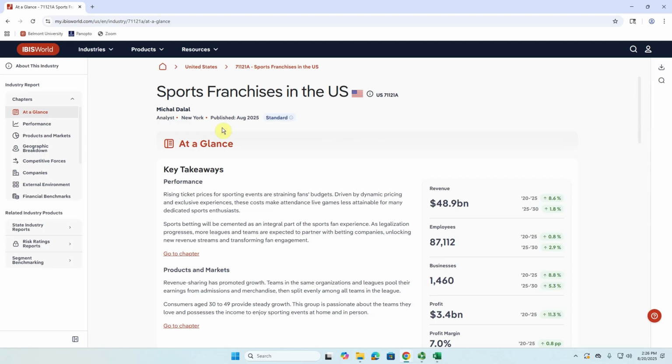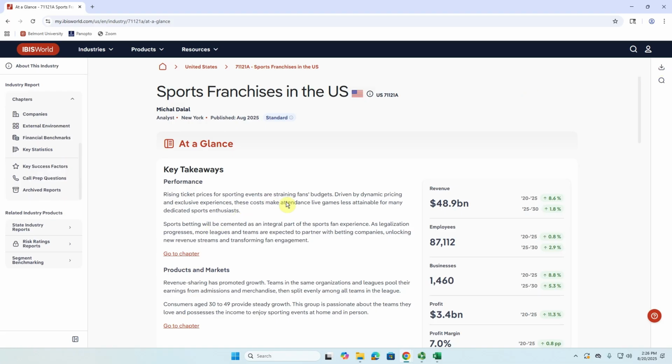And you'll see that this report actually just came out this month. So this was written by a real market analyst and published in this year. These reports will typically update every year, so you might notice one a couple months old, but they'll typically be no older than a year. We can navigate the report on the left side of the screen and download it on the right here.